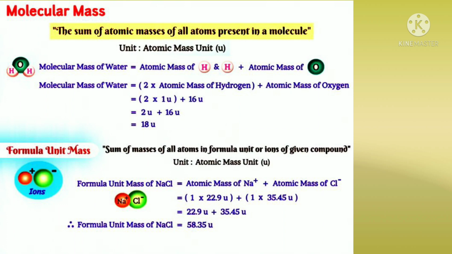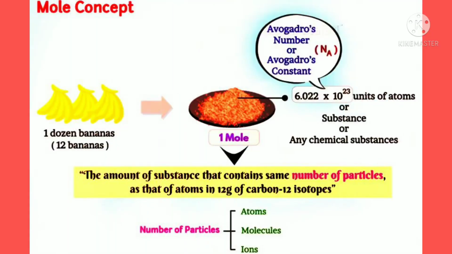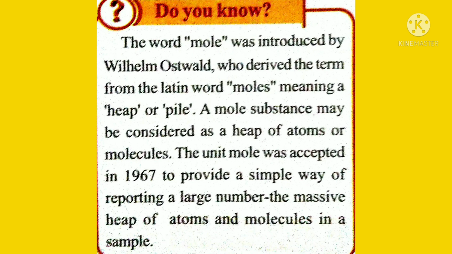The next concept is the mole concept. The amount of substance that contains the same number of particles as the number of atoms in 12 grams of carbon-12 isotope is called 1 mole. The word mole was introduced by Wilhelm Ostwald, who derived the term from the Latin word moles, meaning a heap or pile.